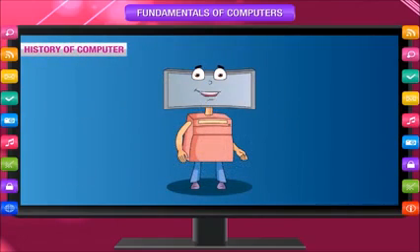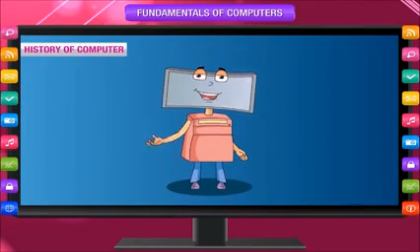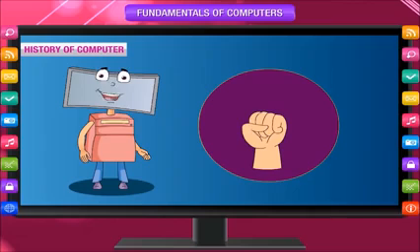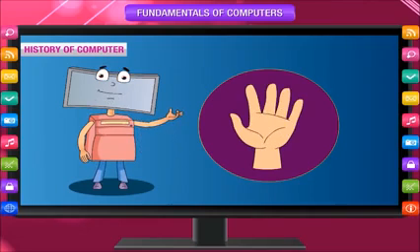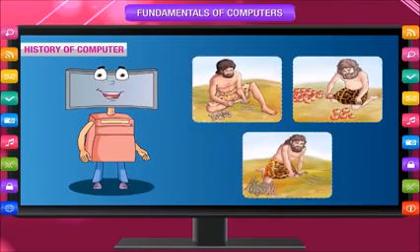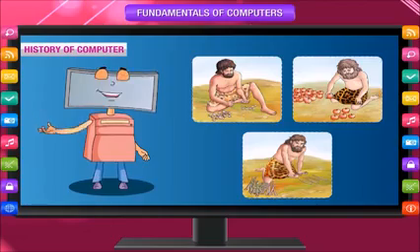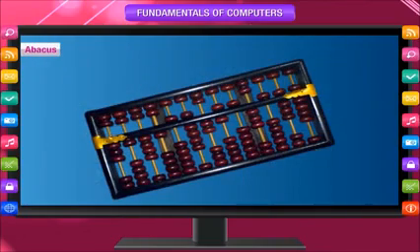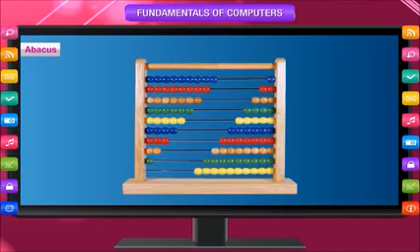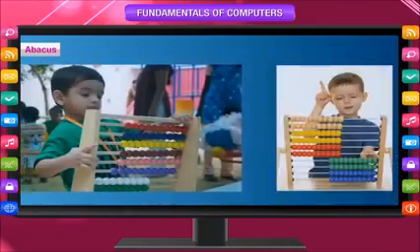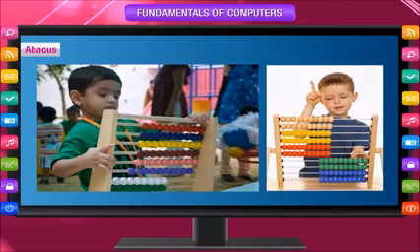History of computer. Do you remember when we began learning? How do we count? We used to count on our fingers or with marbles, etc. Early man also used stones, sticks, etc. to count. Abacus. It was the first calculating device. It was invented in the 16th century. It consists of a number of horizontal rods with beads in a frame. Addition and subtraction could be performed using an abacus by sliding these beads across the rods. It is still used to teach tiny tots.